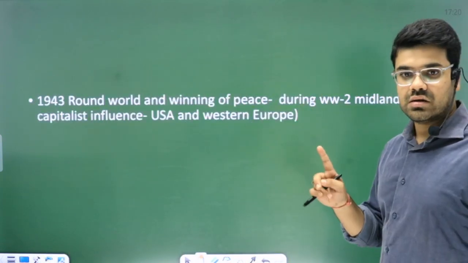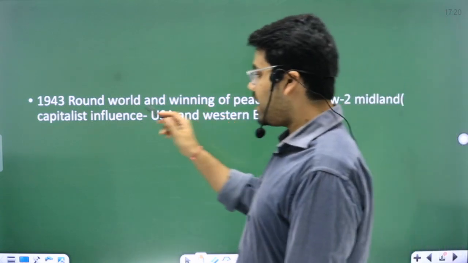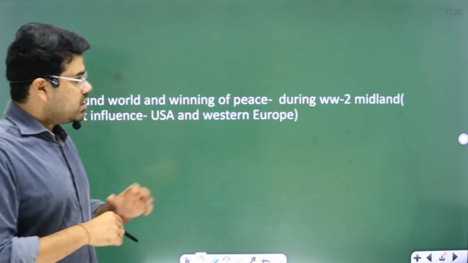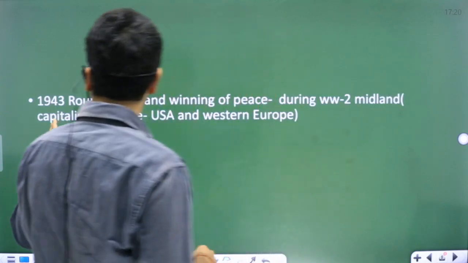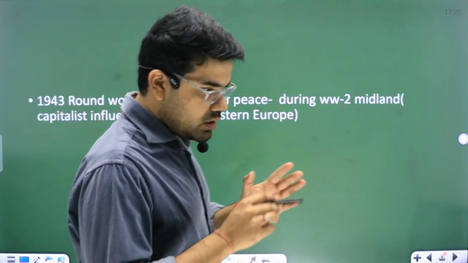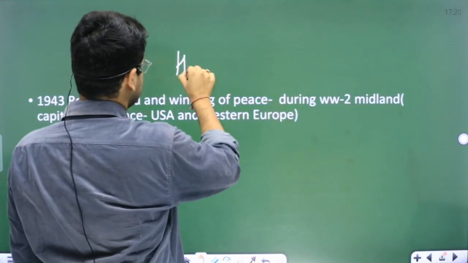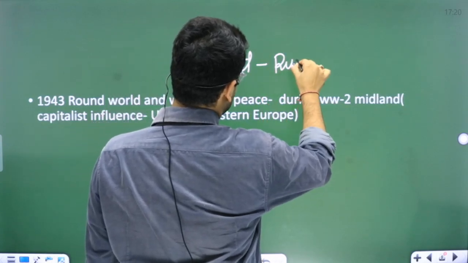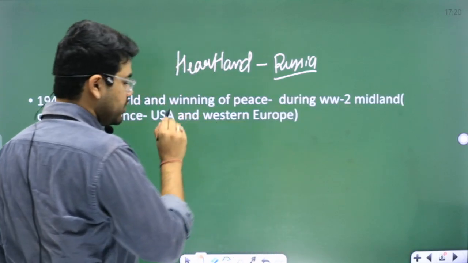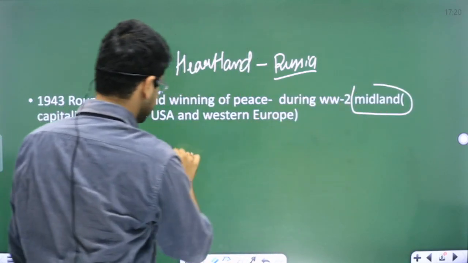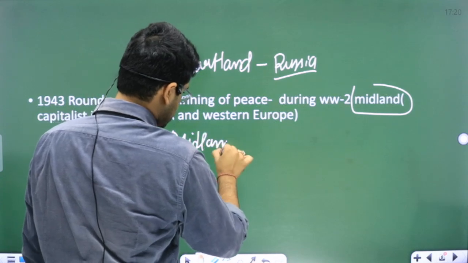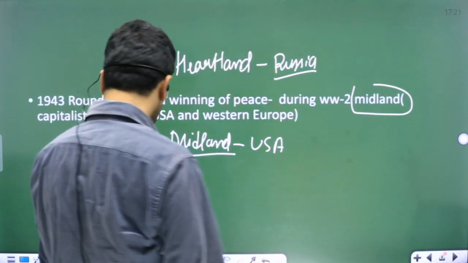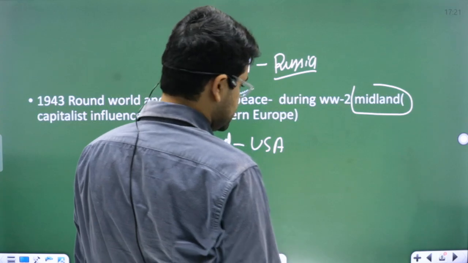And the third thesis, during the course of World War II, in 1943, he wrote a book, The Round World and the Winning of the Peace. Okay, he said World War II, Midland, capitalistic influence. He said Heartland is dominated by Russia, whereas the Midland region is dominated by the United States of America. Okay, it is dominated by the United States of America.